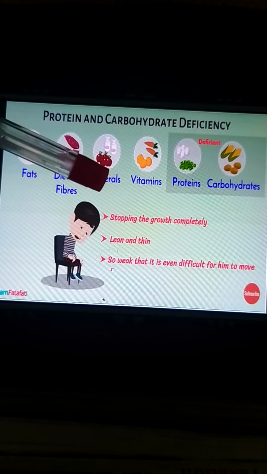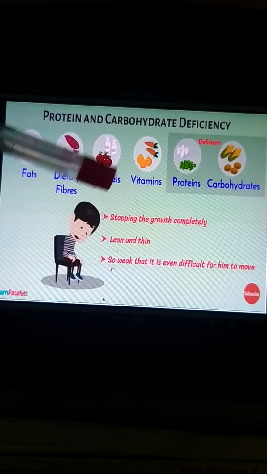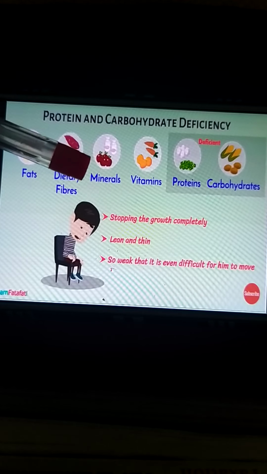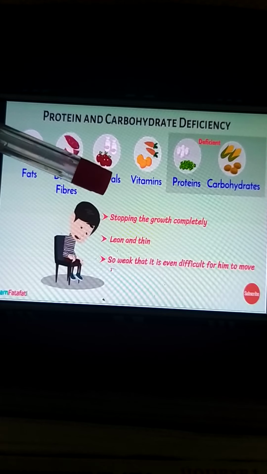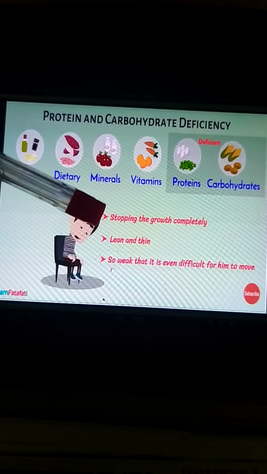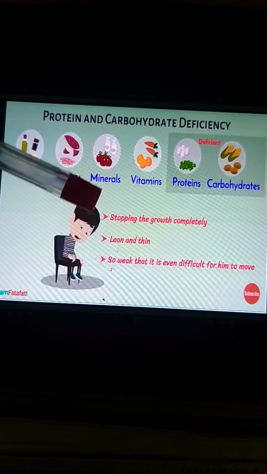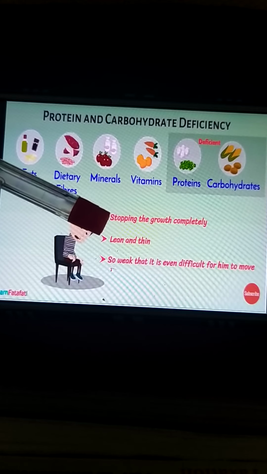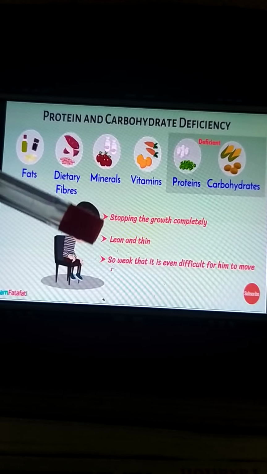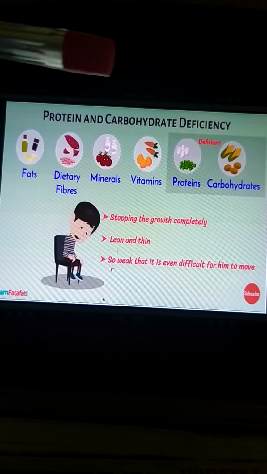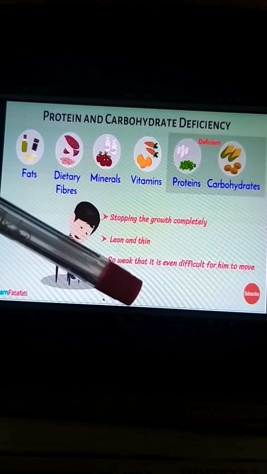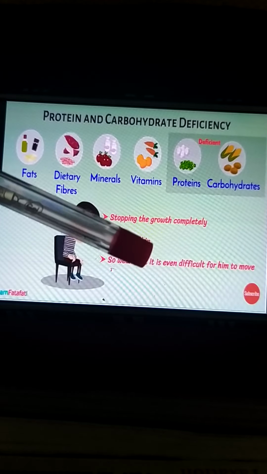Then what will happen? See, the growth will stop completely. Means even your mental growth, even your physical growth. Okay, your height will not grow. Understood? Then you will be very much lean and thin. The proper weight is important, and proper height is very important according to your age. And you will be so weak that it is difficult for you to move. Okay, you will not get so much energy to do certain work.